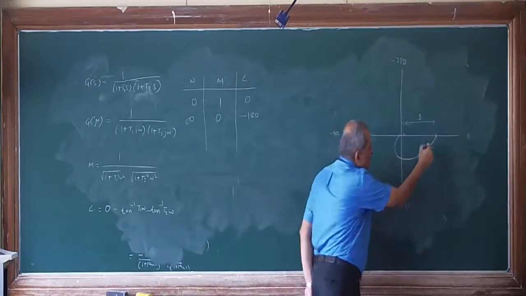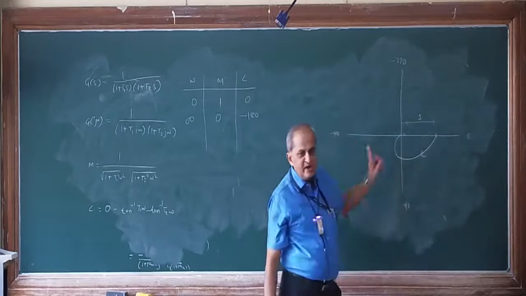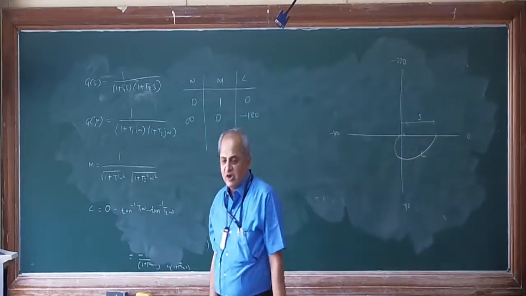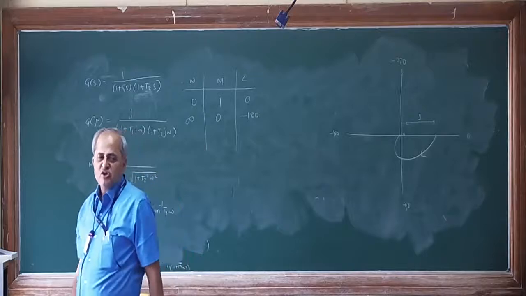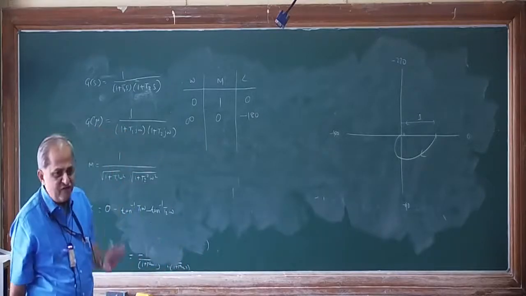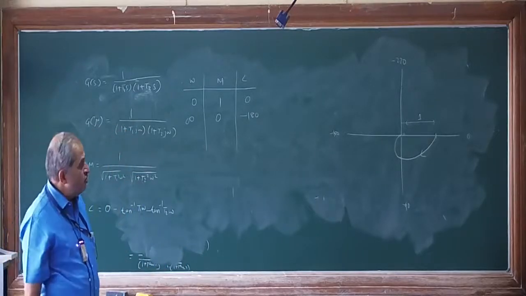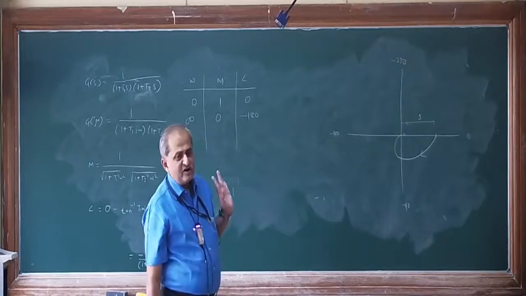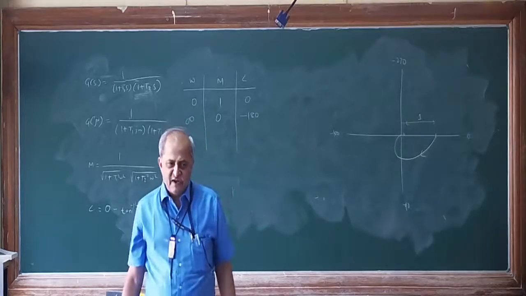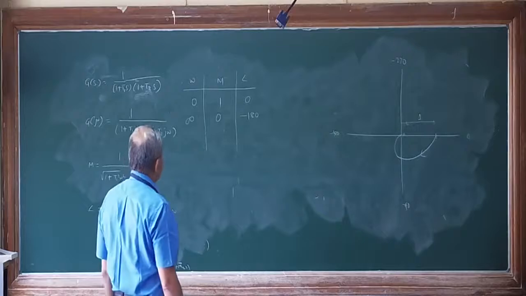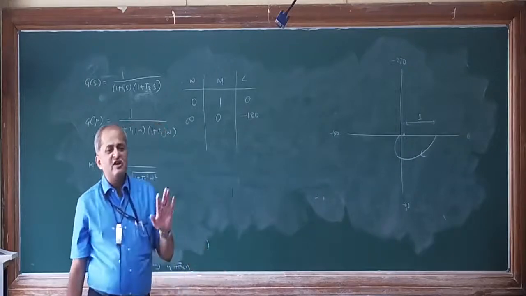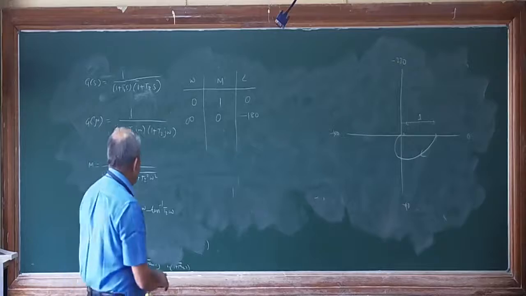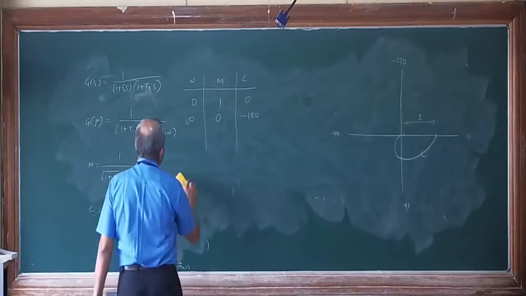As omega goes on increasing, it will move like this. And here it will cut. Where will it cut? That is the point of intersection with the imaginary axis. So at what value of omega it will cut, and where it will cut. These two things you have to identify. For that purpose, you have no other method than that rationalization method which we followed for the previous problem. So just rationalize it and find it.